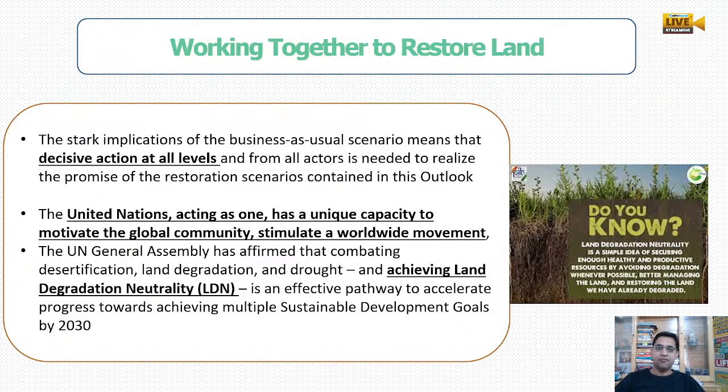Okay, working together, we have to work all together at all levels. Okay, so United Nations is a very big organization.